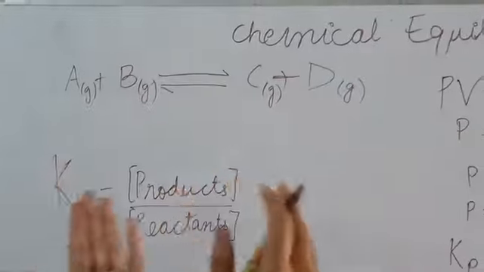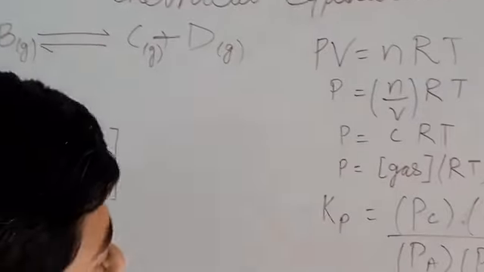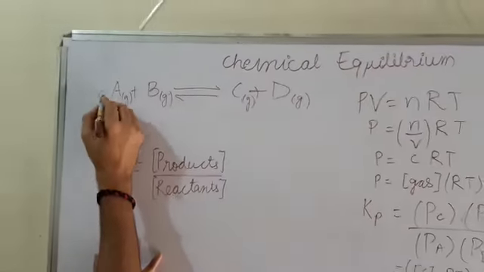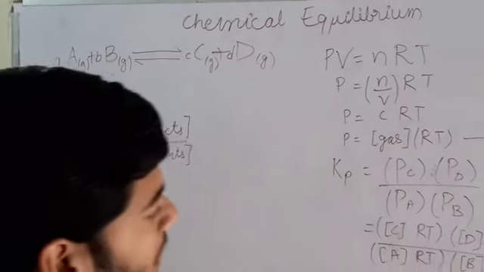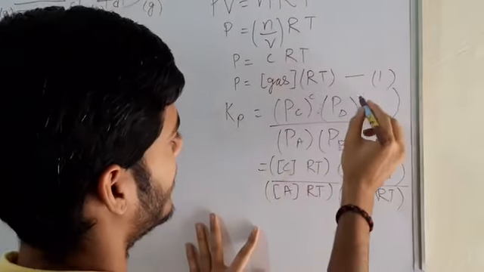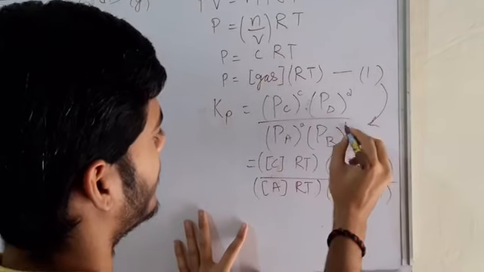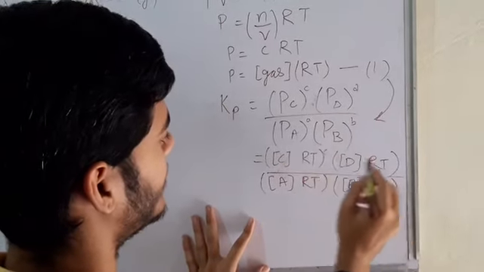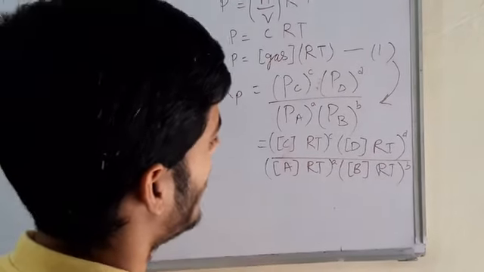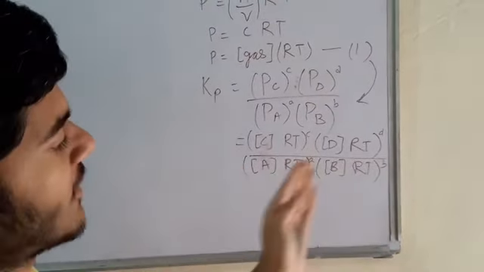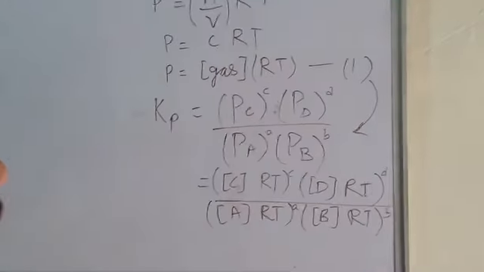Depending on the stoichiometric coefficients of A, B and C, D, we will be using the powers. For example, if we write the stoichiometric coefficients as c, d, a and b, we will give those powers similarly here. Now you are seeing that RT is a common term, so we will take RT common.